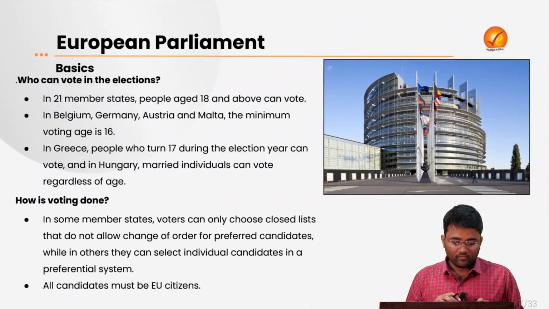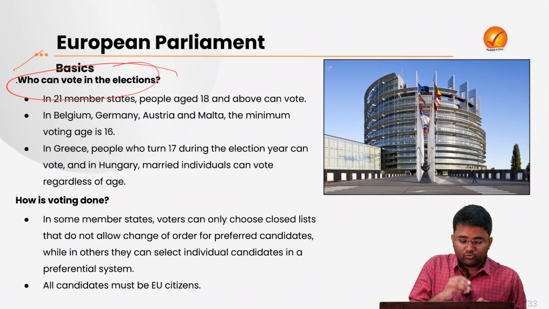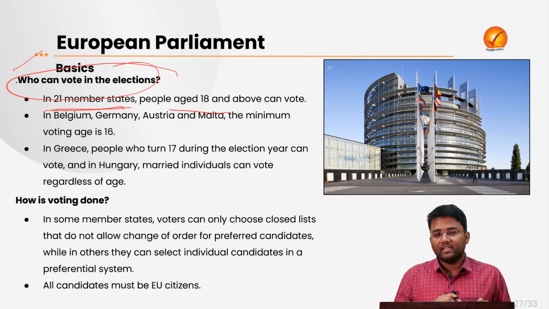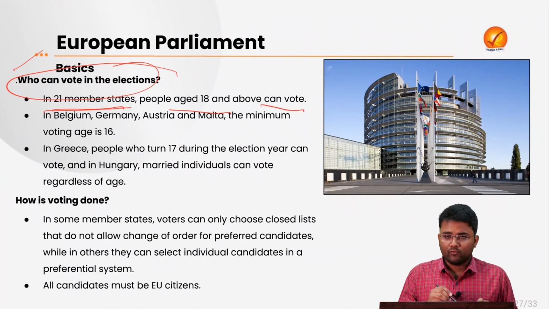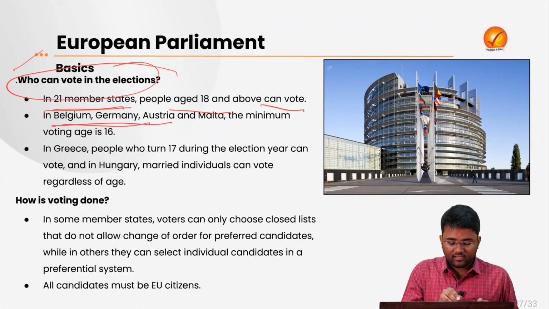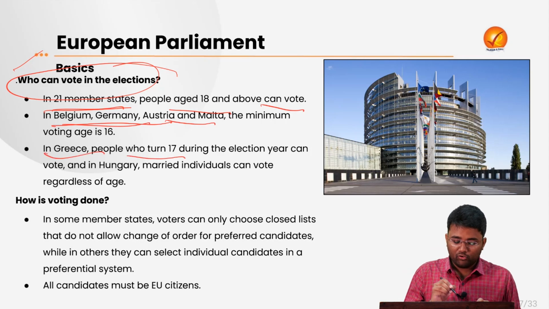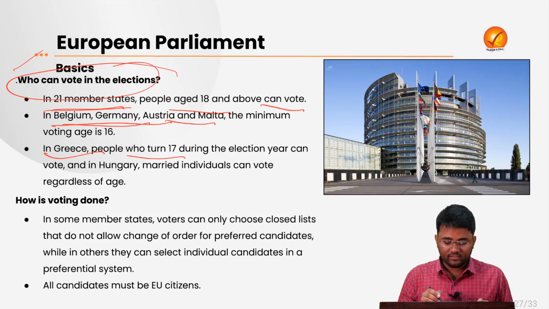Now, who can vote in the European Parliament elections? In 21 member states, people who are aged 18 years or above can vote. But in Belgium, Germany, Austria and Malta, the minimum voting age is 16. Whereas in Greece, people who turn 17 during the election year can vote.